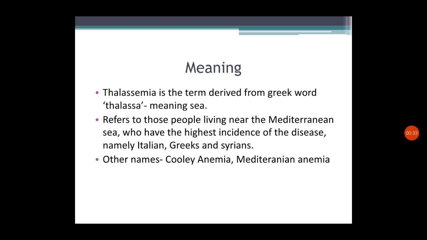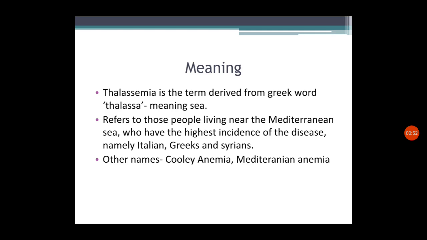It is originated from a Greek word, like anemia. It is originated from the ancient Greek word thalassa, that means sea. So, what is the connection of a blood disorder with the sea?